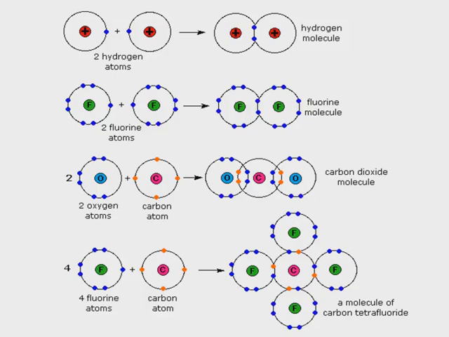Here carbon and oxygen share 2 pairs at the same time, so it is a double covalent bond. Then fluorine and carbon share 4 single pairs of electrons, forming carbon tetrafluoride, CF4. So H2, F2, CO2, CF4.